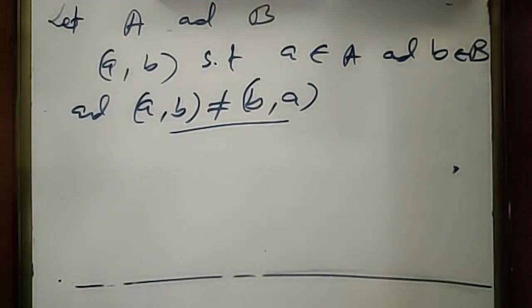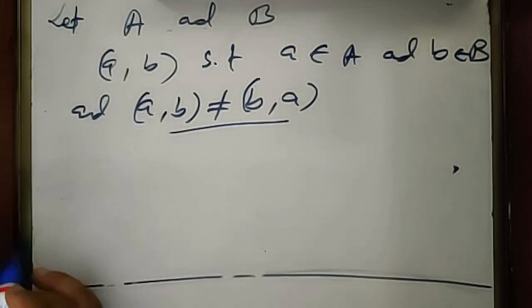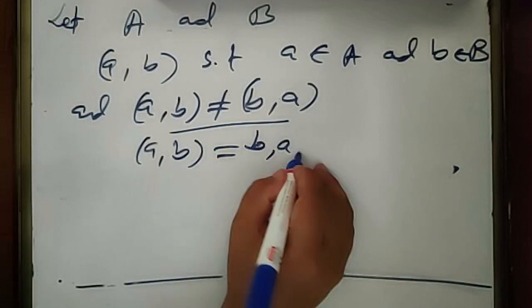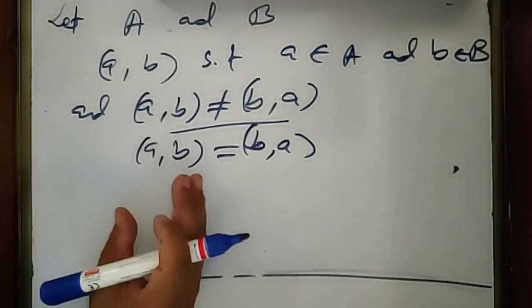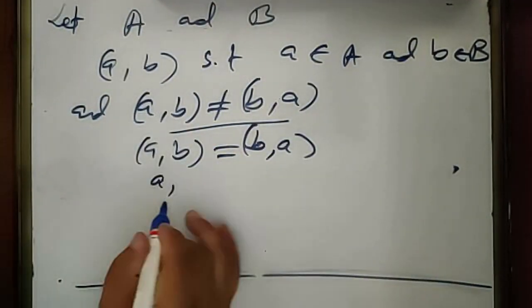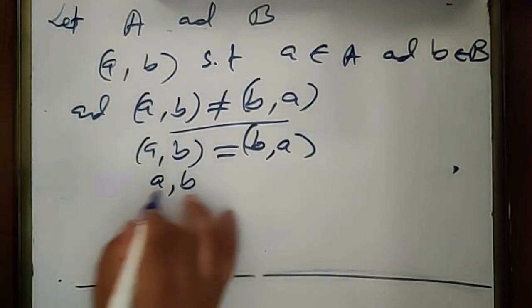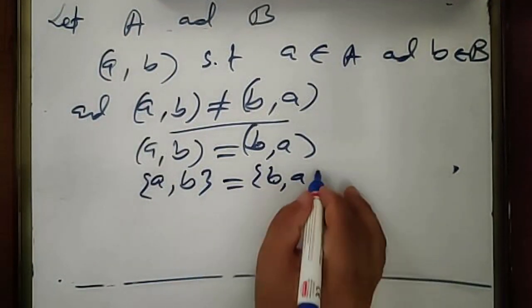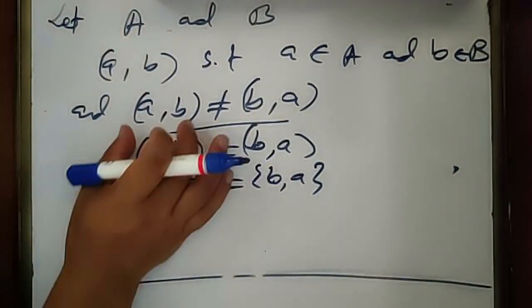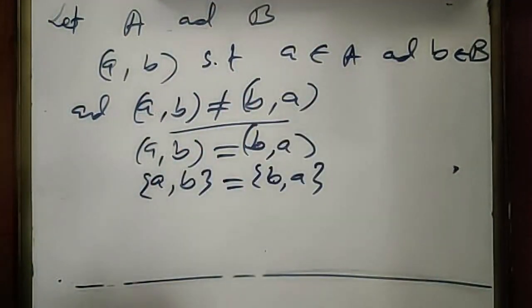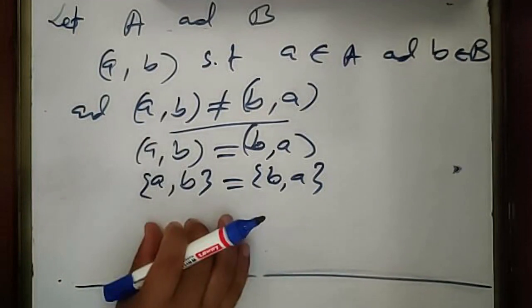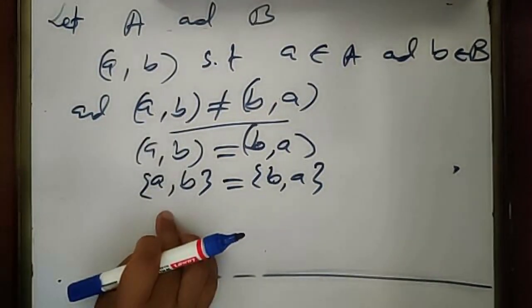So what is the opposite of order pair? The opposite of order pair is unordered pair. In case of unordered pair, {a, b} must be equal to {b, a}. If we flip the position, it should remain the same. An unordered pair is denoted by {a, b} or {b, a} in curly braces. So in case of order pair, we use round brackets. In case of unordered pair, we use curly braces. So unordered pair is nothing but a set containing just two elements.